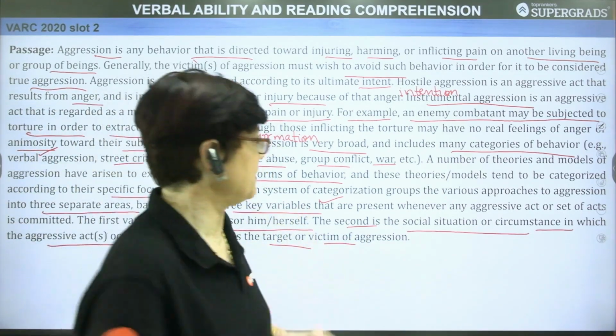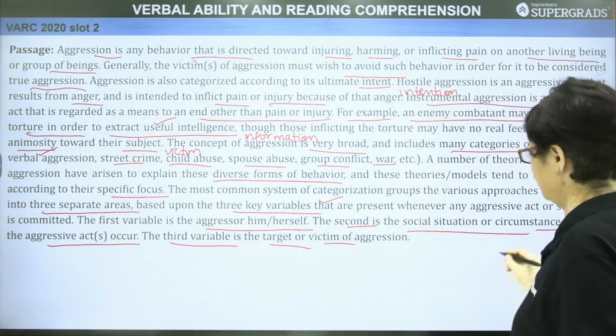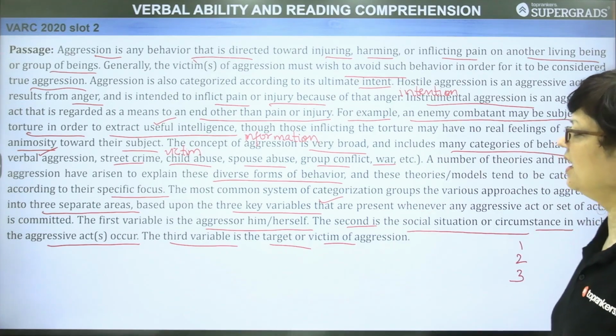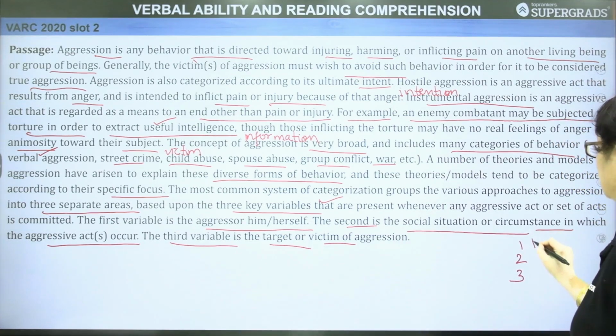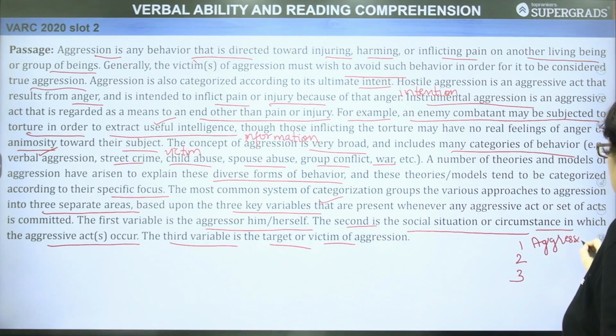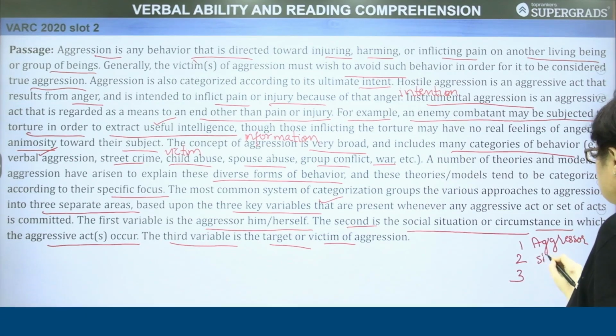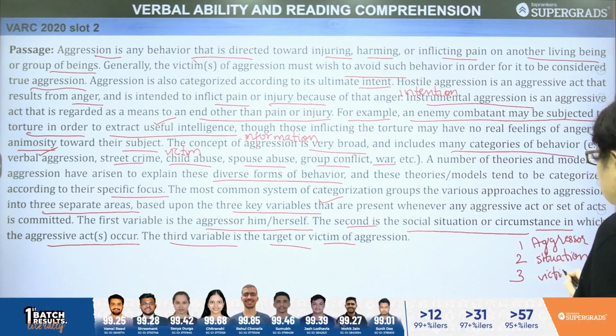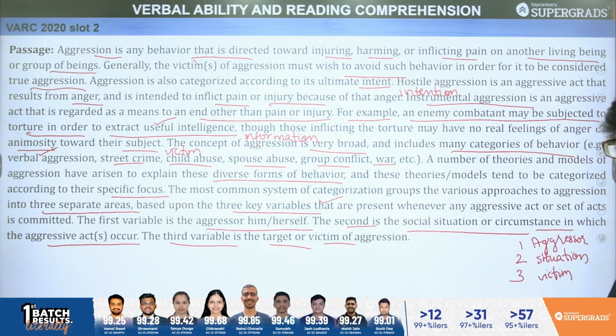So, in this paragraph, the author has talked about three key variables. The first is the aggressor, second is the situation, the circumstance, and the third is the victim or the target who has been the prey of aggression.